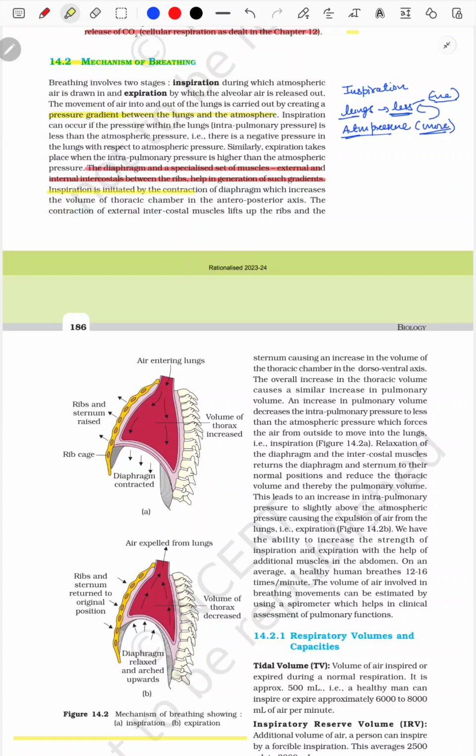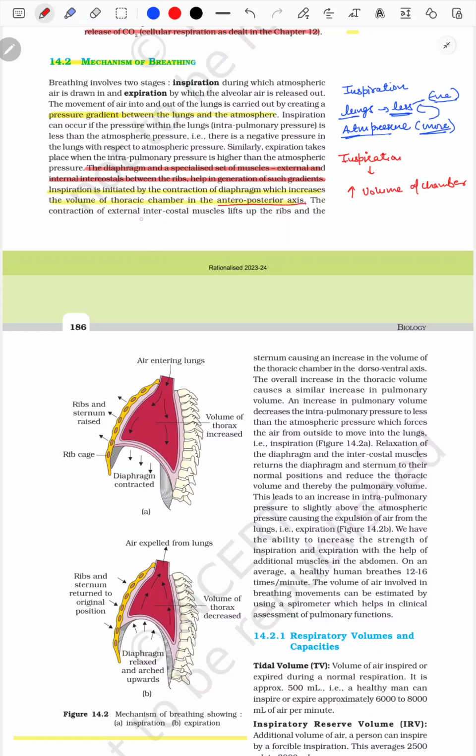Inspiration is initiated by the contraction of the diaphragm, which increases the thoracic chamber volume in the anterior posterior axis. Okay, so here it is saying that in terms of inspiration, what occurs will lead to an increase in the volume of the chamber. It means the chamber volume is increasing. In which direction? It is in the anterior posterior direction.